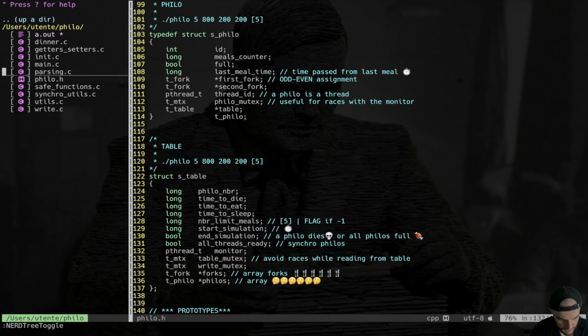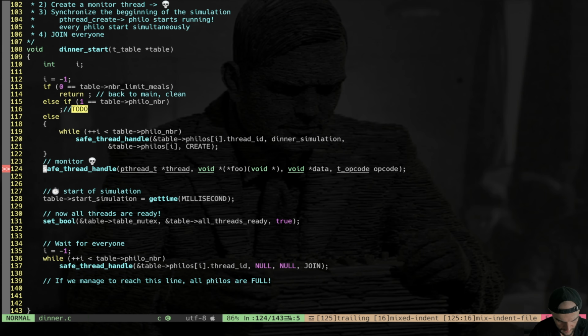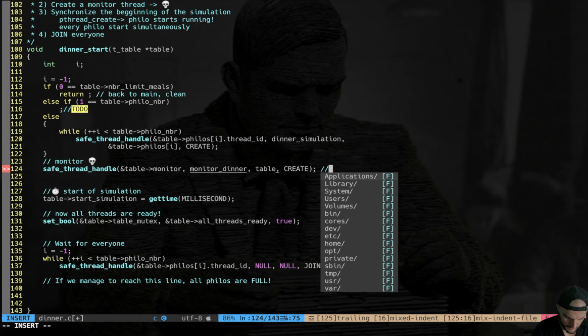Now let's go back to dinner here, and I give as an input exactly that thread. It's going to be table monitor by reference. The function is going to be monitor dinner. Data this time is going to be the actual table, and the opcode is going to be create. All right, this is our monitor to do.